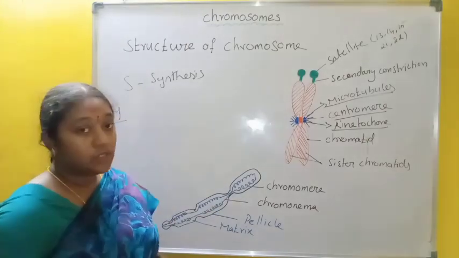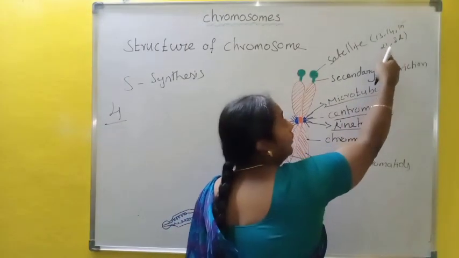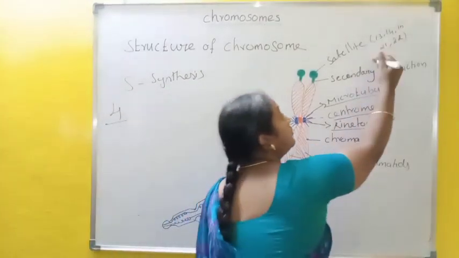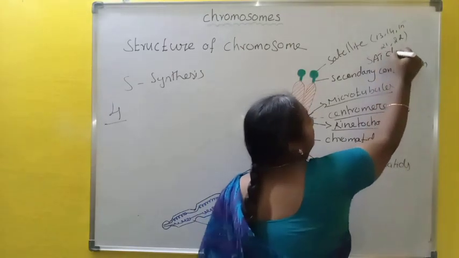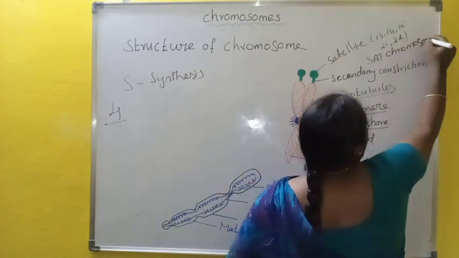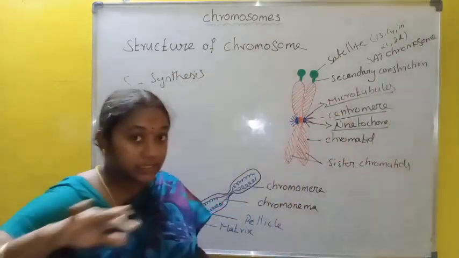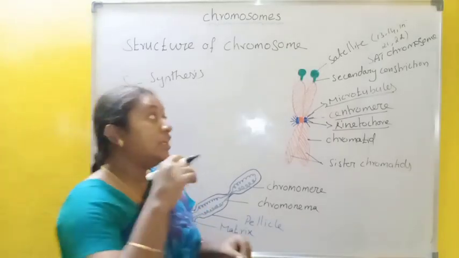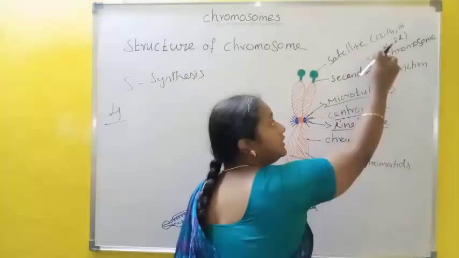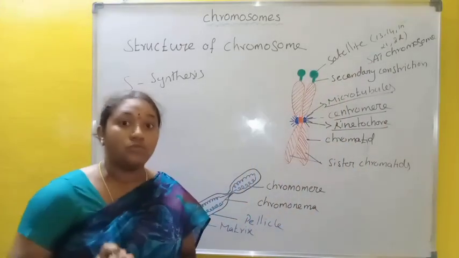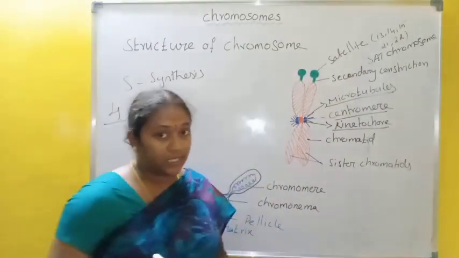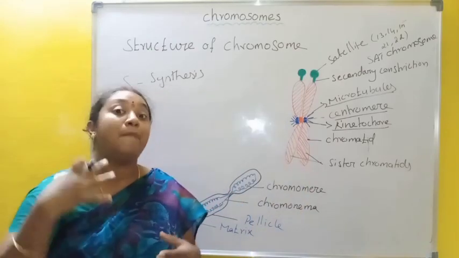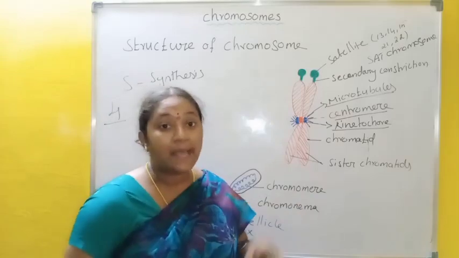For example, in humans only chromosomes 13, 14, 15, 21 and 22 have this satellite body. These chromosomes are called SAT chromosomes. The satellite body is used as a marker.